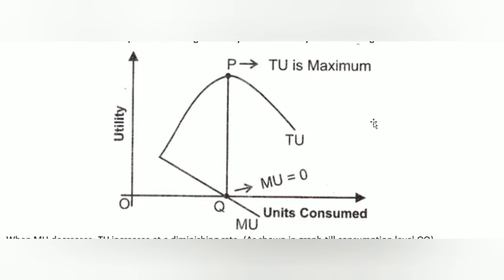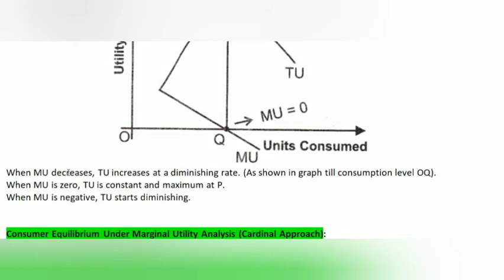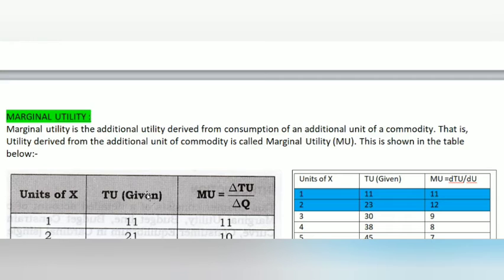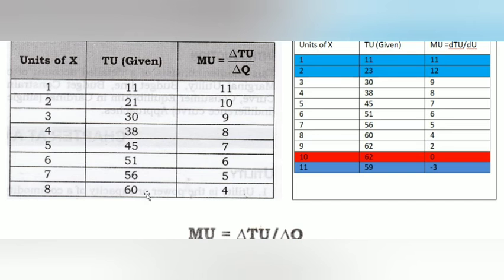This is the main relationship. When MU decreases, TU increases at a diminishing rate. When MU is 0, TU is constant and maximum at point P. When MU is negative, TU starts diminishing. This is the relationship between total and marginal utility.